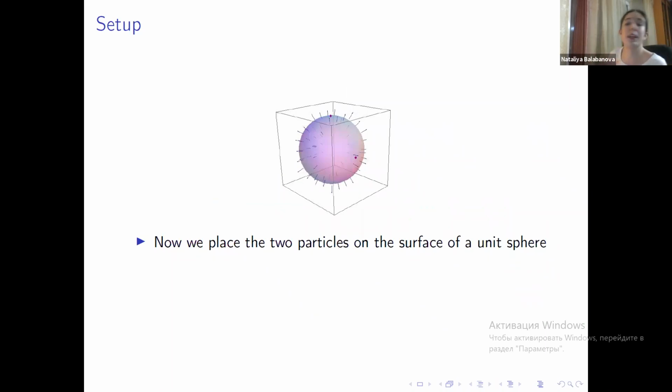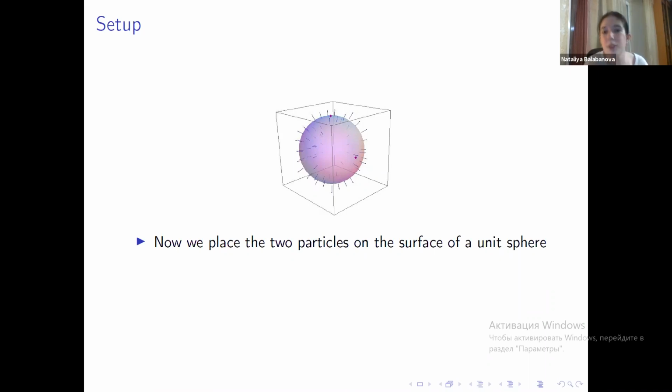Now, all the previous works known to us dedicated to the Hamiltonian approach to studying the motion of two charged particles have been set up in R3 or on the plane. And the magnetic vector field B has always been assumed to be vertical and have uniform strength. The symmetry group of this system would consist of rotations and translations, and rotations around the vertical axis only. So we decided that we want to have SO3 as the symmetry group.